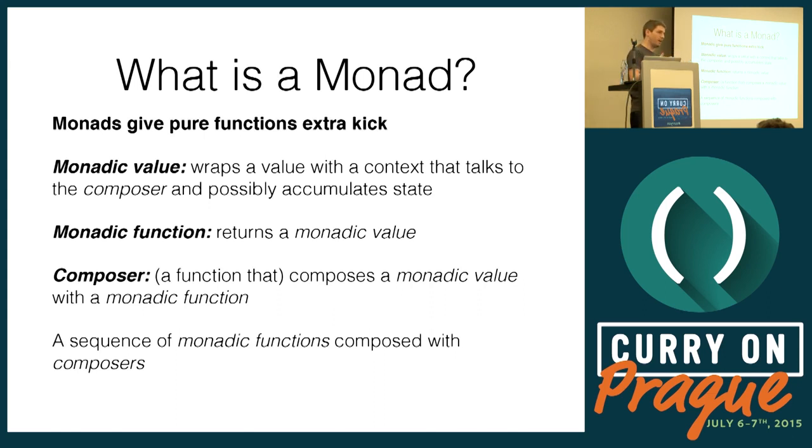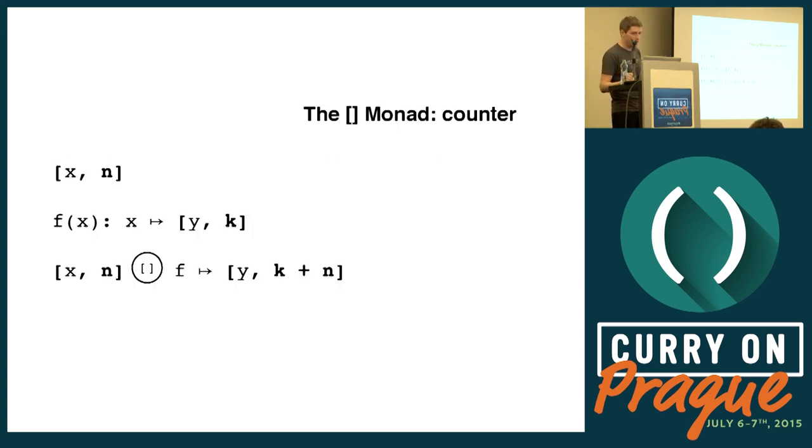And together you can form a chain of monadic functions. Each of them returns a monadic value, and the composer chains it to the next. This way you create a sequence of computation steps, and we'll see how all of them together can do something useful. So to make it more concrete, let's introduce a simple monad.